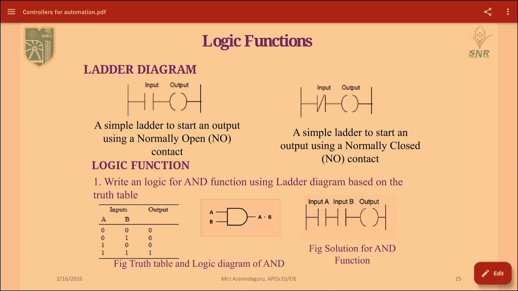Here the output will be termed as this symbol that will be placed in your right corner. Then we will see about logical functions. In the logical functions there are 5 types. Mainly we will deal with AND gate, OR gate, NAND, NOR and NOT, and XOR we will be dealing with occasionally.